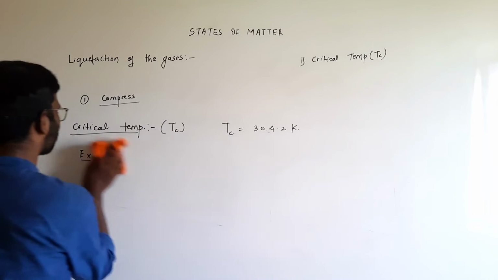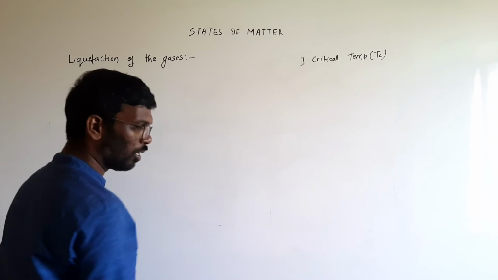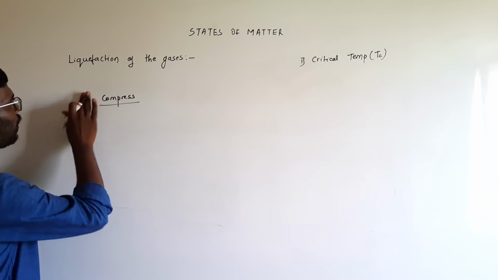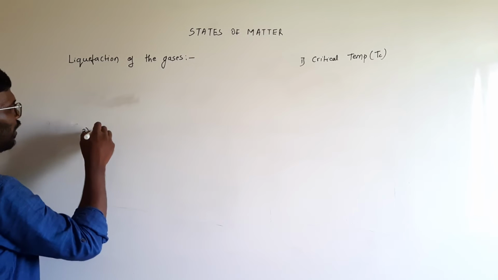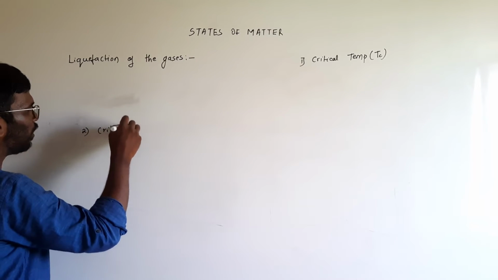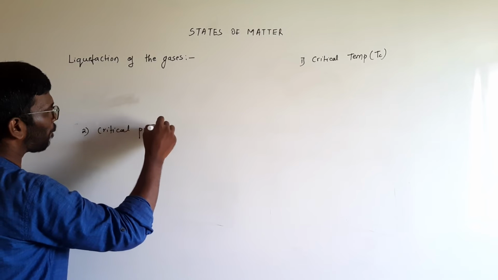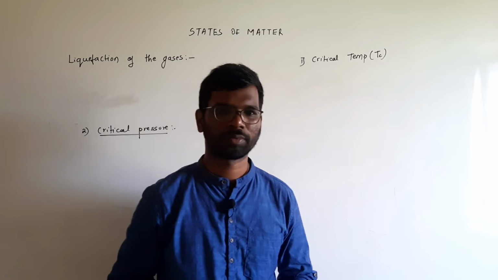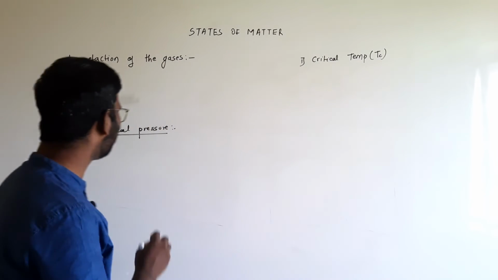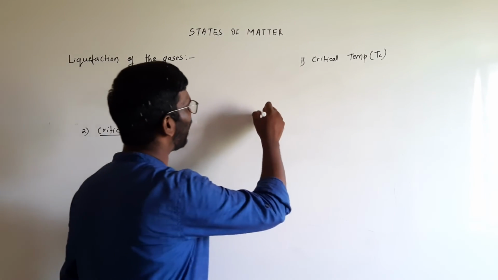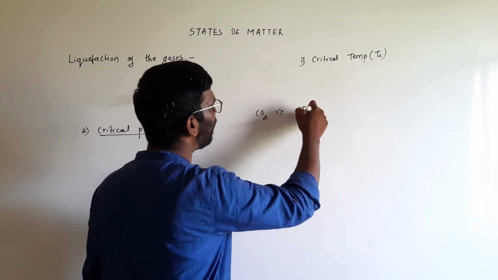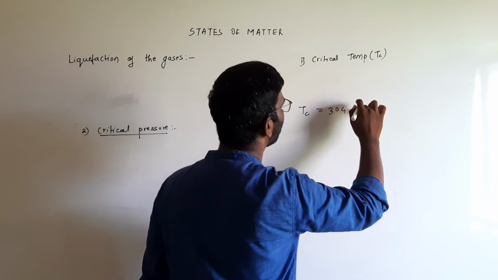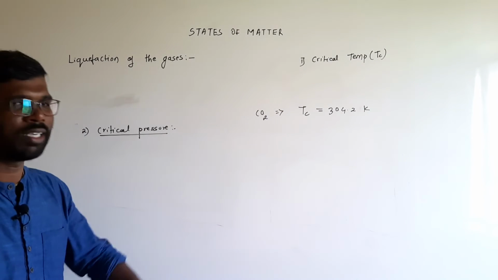The next term we are learning under compression is critical pressure. For a carbon dioxide gas, the critical temperature TC is 304.2 Kelvin.